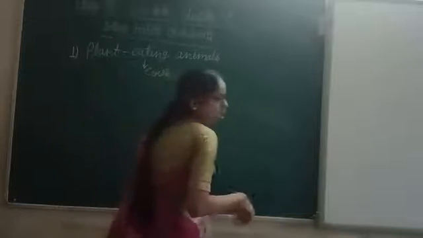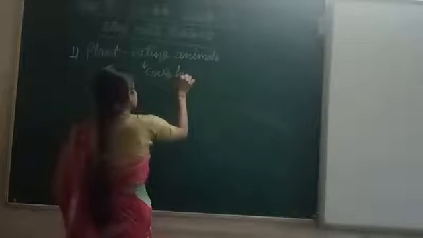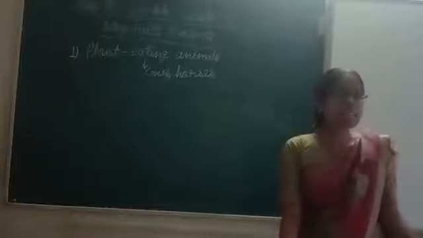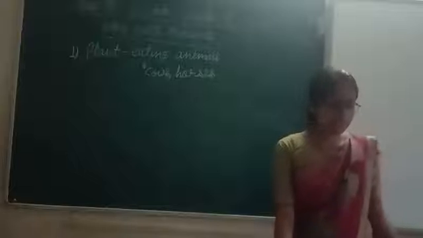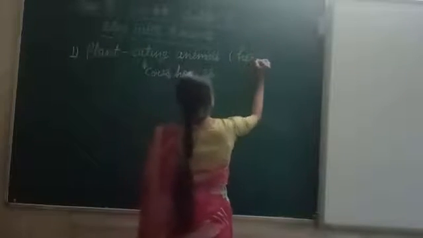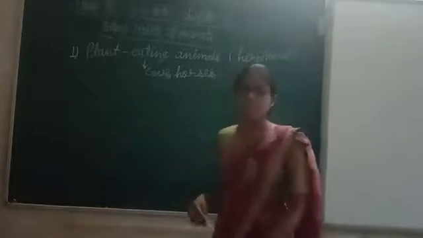Examples of this type of animals are cows, buffalo, then horses, donkeys, oxen, zebras, elephants, deer. These are some plant-eating animals. Plant-eating animals have a special name, and what are they called? Herbivores. Herbivores are plant-eating animals.